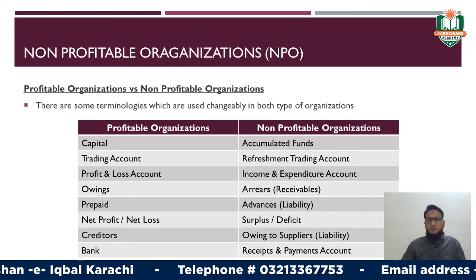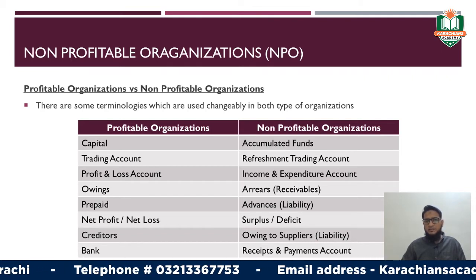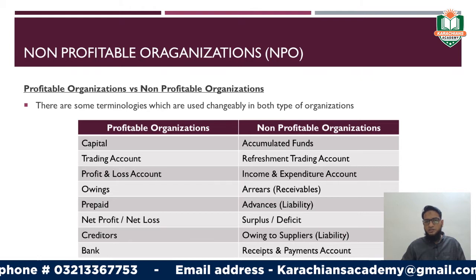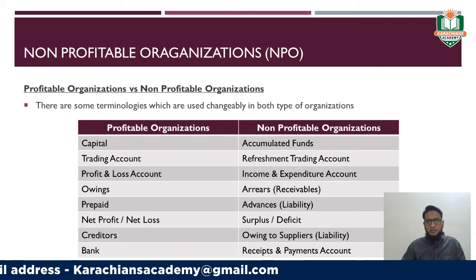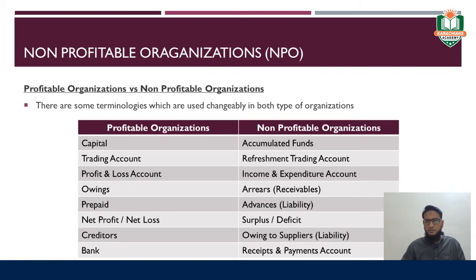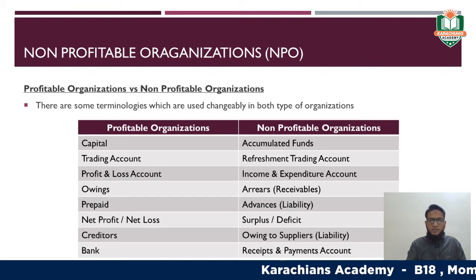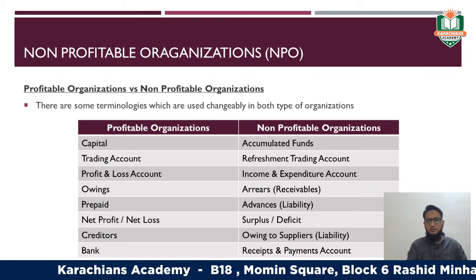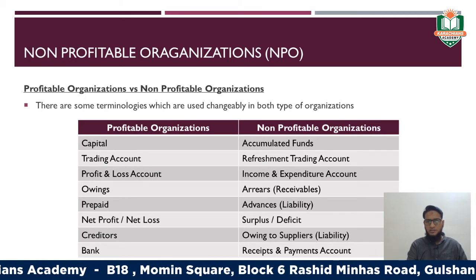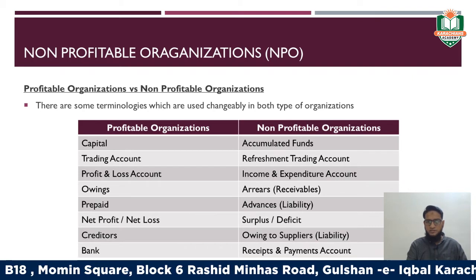Similarly, creditors is replaced in a non-profitable organization with the name of owing to supplier. And the last one is bank. It has been replaced in non-profitable organization with the name of receipts and payments account. Right? These are some of the changes in terminologies which we will use in non-profitable organizations.